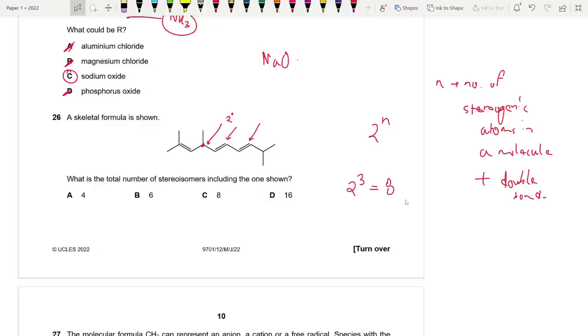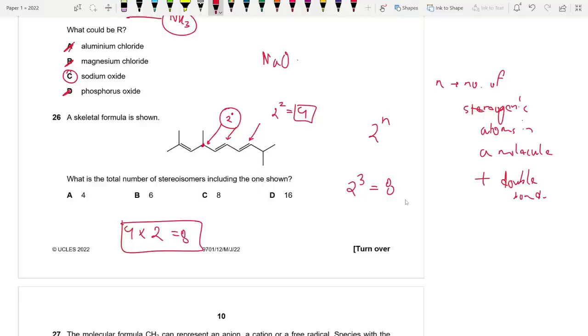Which gives us a value of 8. This is one way of doing it, or the other one I was teaching you. Since we have two double bonds, it's going to be 2 squared, which is 4. But it's like permutation combinations basically. When you multiply these four possibilities with the two possibilities of the chiral carbon, that gives you a total of 8 possibilities. Because for this one we might have one mirror image, the levorotatory or dextrorotatory. There are two options.